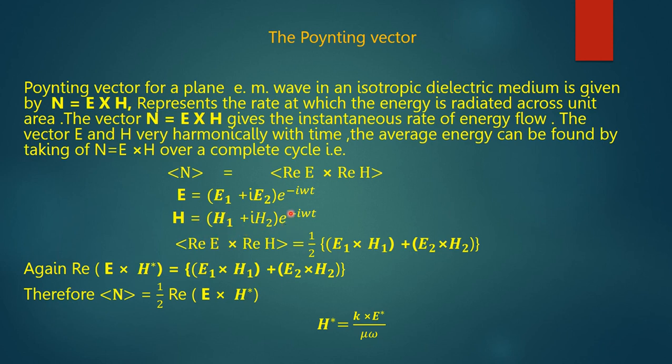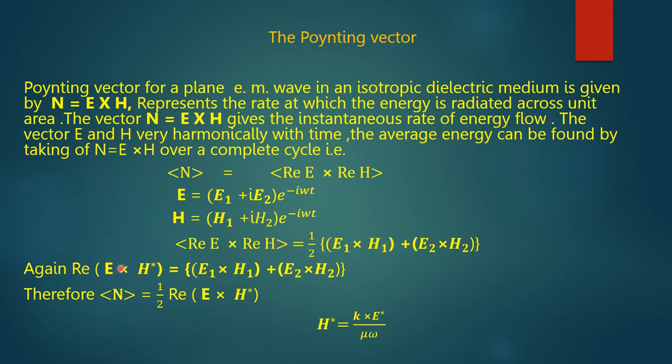After calculating, we find the average value of the real part of E cross the real part of H is equal to half into (E1 cross H1 plus E2 cross H2). Here E1, H1 and E2, H2 are all real vector quantities, and this calculation is lengthy and rigorous, but if we proceed, it can be found.